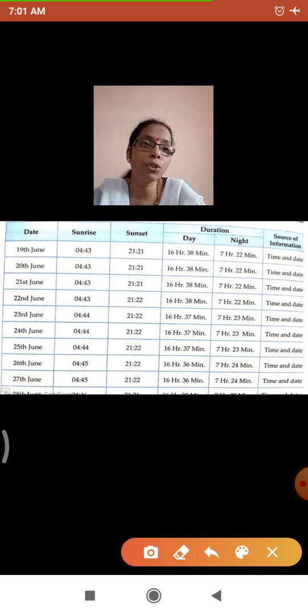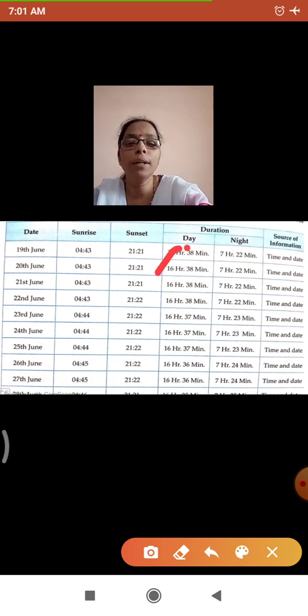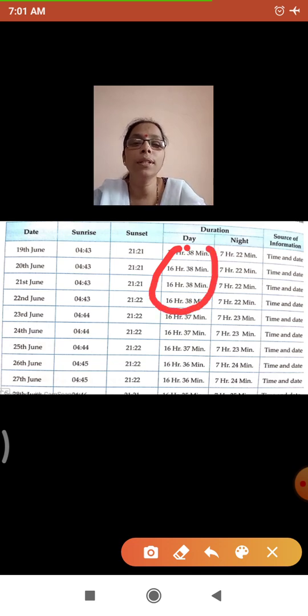According to the observation, in this table you will find the longest days are from 19th to 22nd June. Now what difference do you notice in the duration of the nights from 19th June to 28th of June?